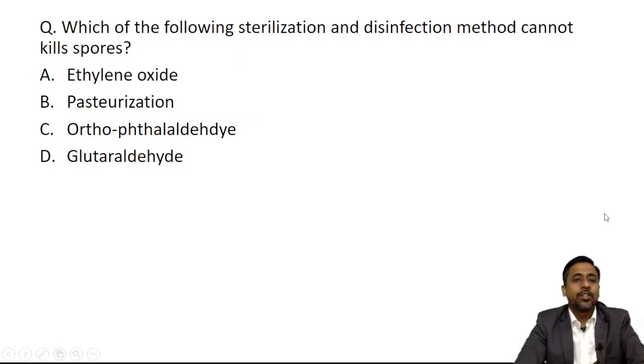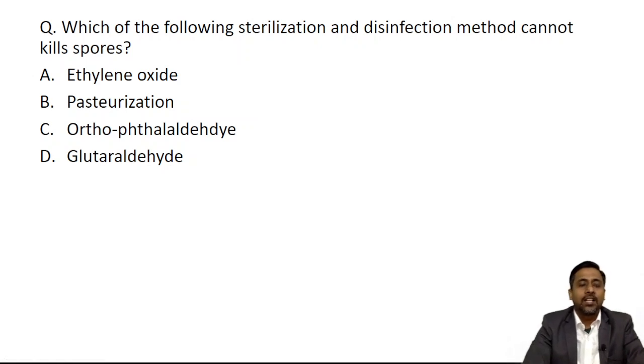The MCQ asked: which of the following sterilization and disinfection methods cannot kill spores? So to kill the spore, what should be the level of disinfectant? High level, intermediate or low level? High level? No. High level disinfectant also cannot kill spores if they are present in large number. So only a sterilization method can kill. So do you think that any one of these options can cause sterilization? So we'll see. Ethylene oxide, yes, it can lead to sterilization. Okay, so ethylene oxide is correct.